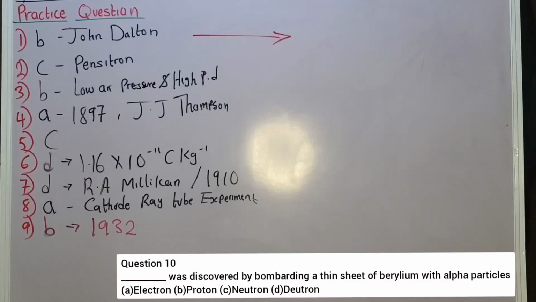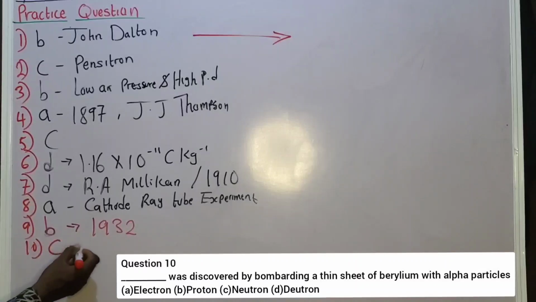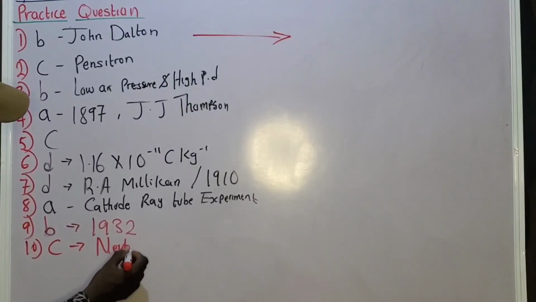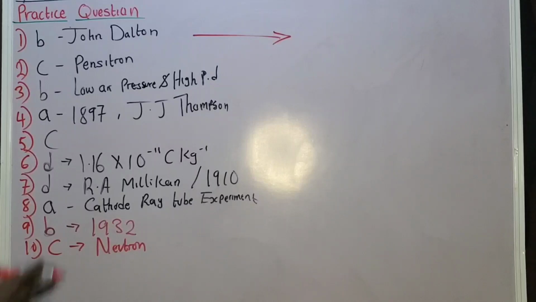Now for question 10, dash was discovered by bombarding a thin sheet of beryllium with alpha particles. A. Electron. B. Proton. C. Neutron. D. Deuteron. I've already mentioned the answer. The correct option is neutron, okay? Neutron was discovered by bombarding a thin sheet of beryllium with alpha particles. So that is the correct option. Option C is correct, neutron.